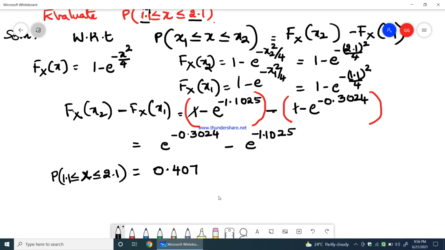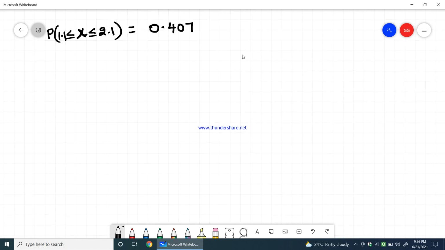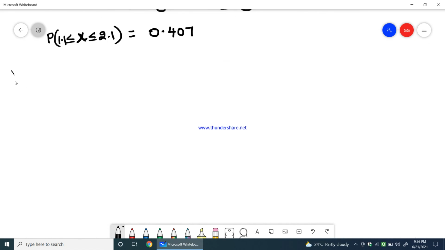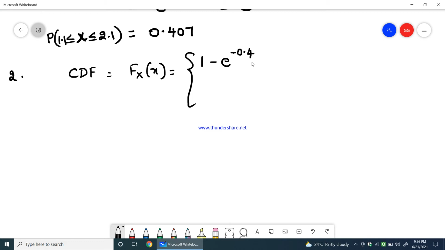Okay, now let us go to the second problem. Again CDF is given to be fx of x equal to 1 minus e power minus 0.4 into y to the power of 0.5.